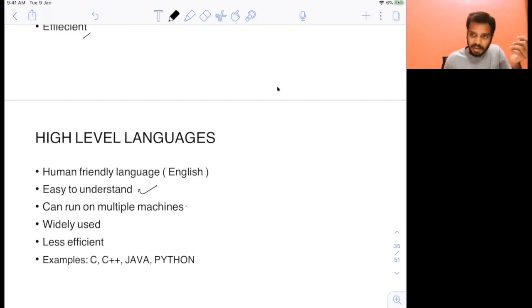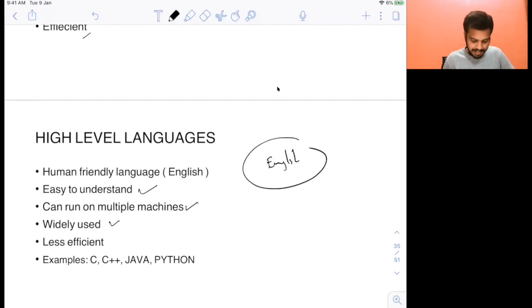And this program can also run on multiple machines. Even if the CPUs on two machines are different, these high-level programs can run on them. These are the most widely used languages because we humans are the programmers and we understand them better. High-level languages are the most frequently used languages in the world. But these high-level languages are not as efficient as the low-level languages. Low-level languages are very close to the system. They are very efficient. They are very fast, but not the high-level languages.